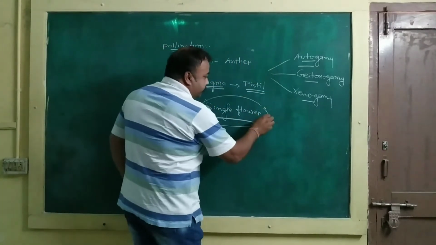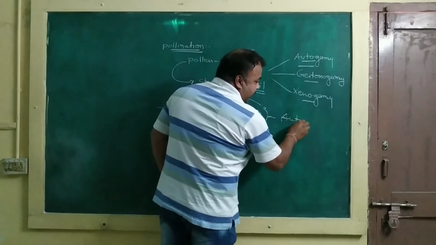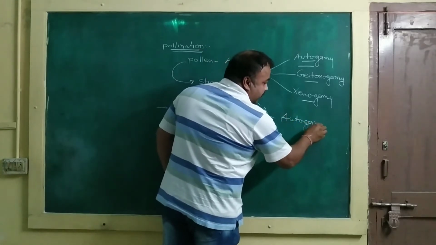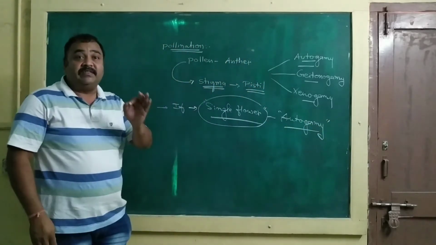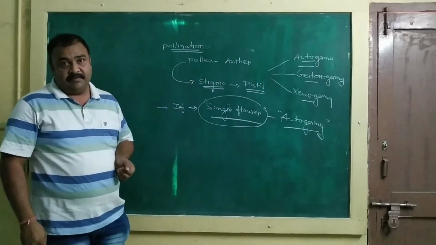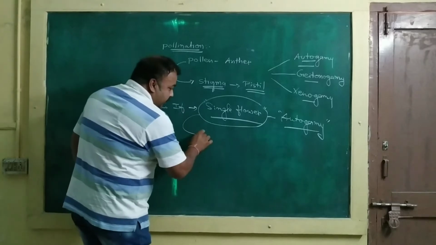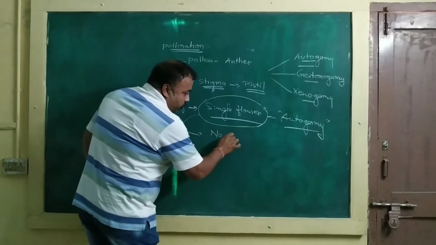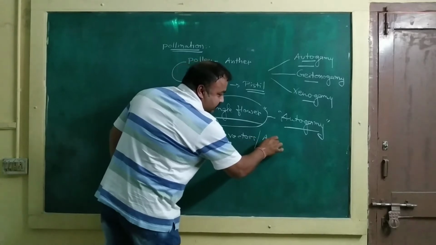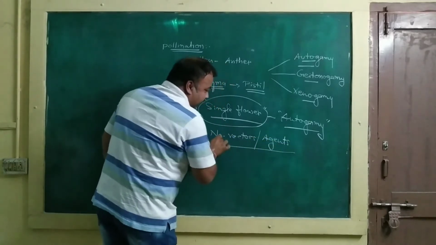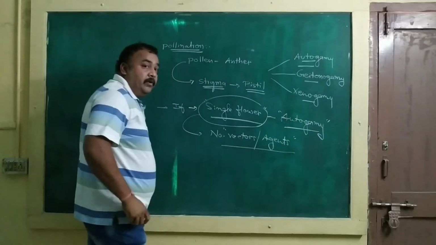Autogamy is a kind of pollination in which the pollen and pistil are of the same genetic type. Here, no vectors or agents are required for the process of pollination.